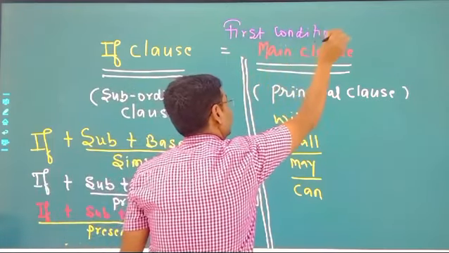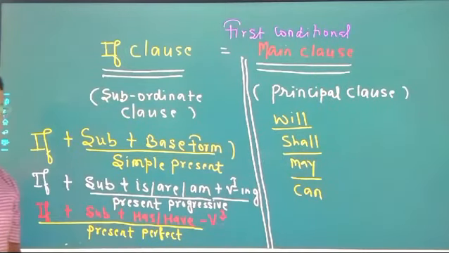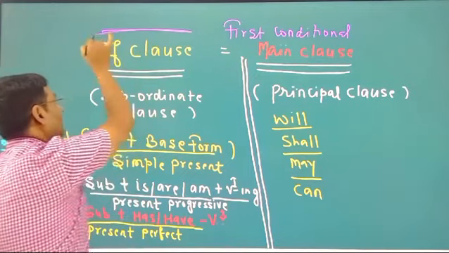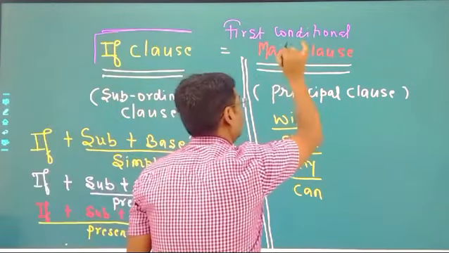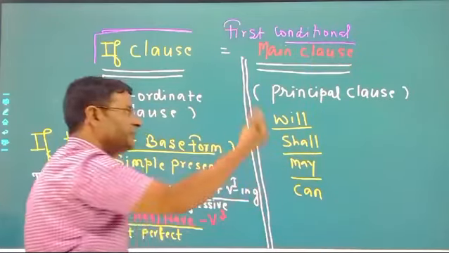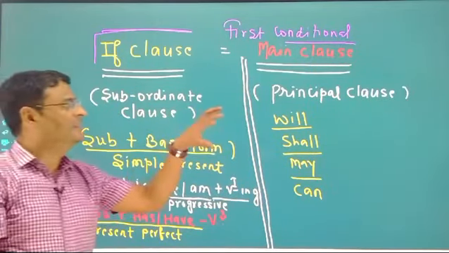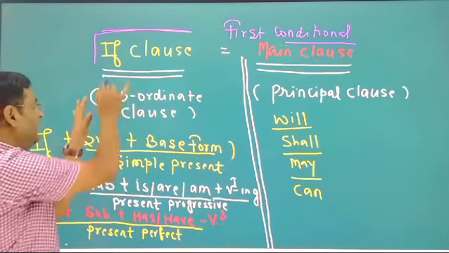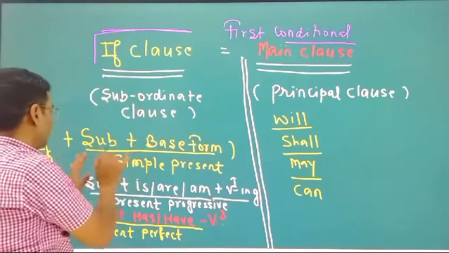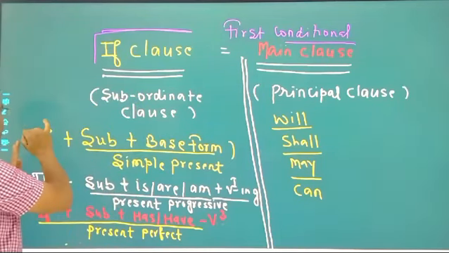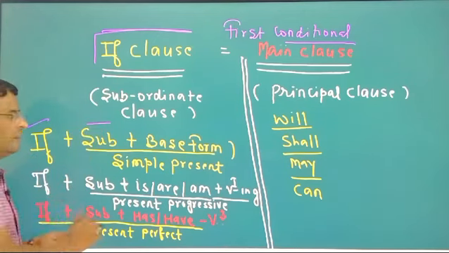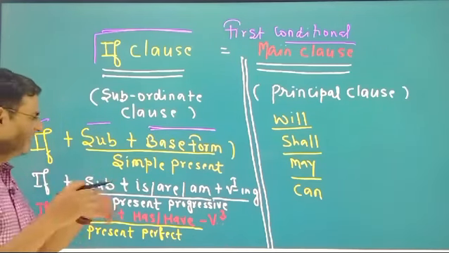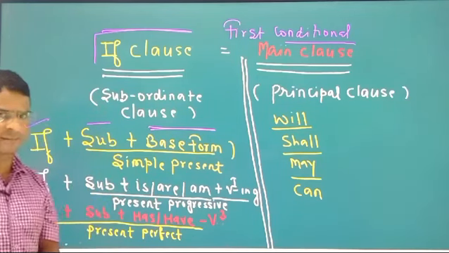Are you ready? Okay. In the first conditional you will find two sentences: the if clause, or if sentence, and after that the main clause, which we may call the principal clause, main sentence or principal sentence. Clause means a type of sentence, and the if clause is also called the subordinate clause. In the if clause you will find if, and after that the subject, and after that the base form of the verb. I mean to say the if clause is in simple present.